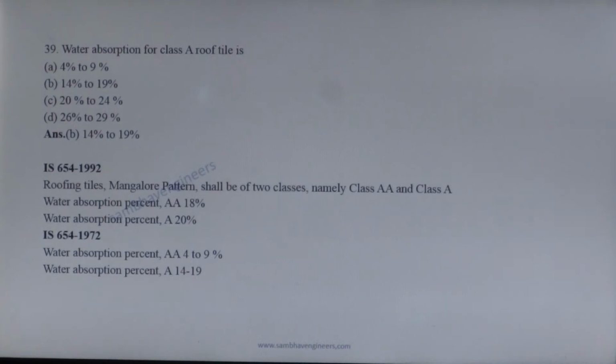Water absorption for class A roof tile. On the basis of IS 654:1992, water absorption percent for roofing tiles of Mangalore pattern is 20%. And on the basis of IS 654:1972, water absorption percent for roofing tile class A is 14 to 19%. So option B is the correct answer.